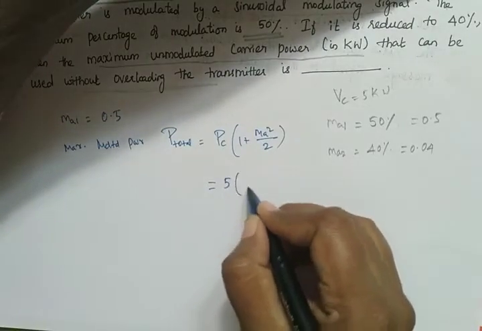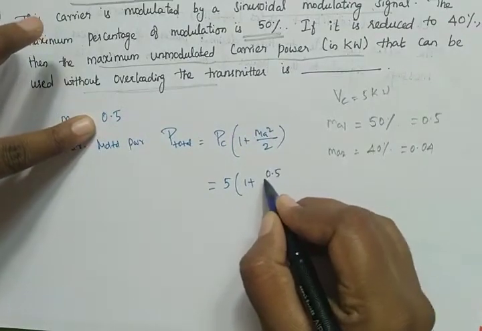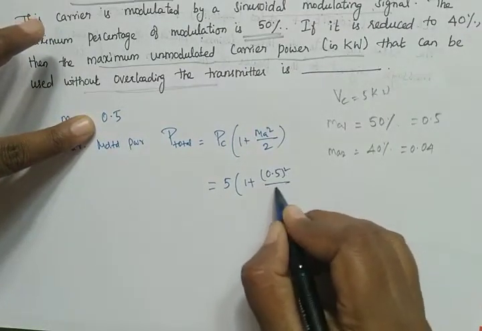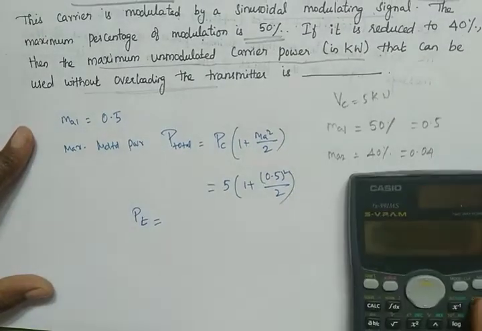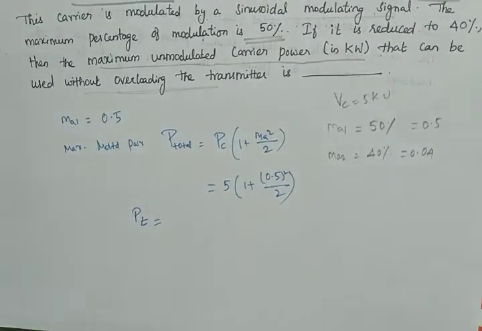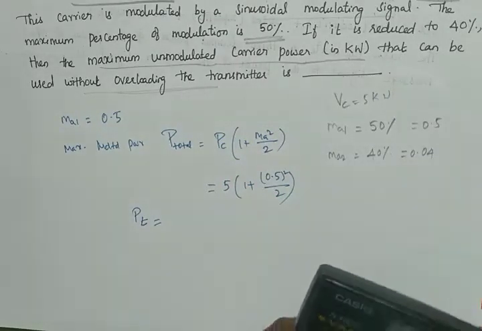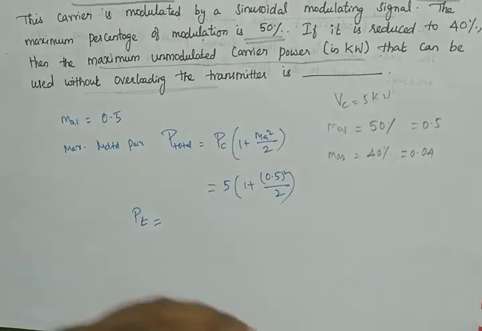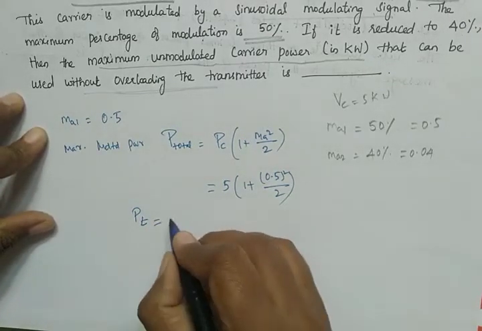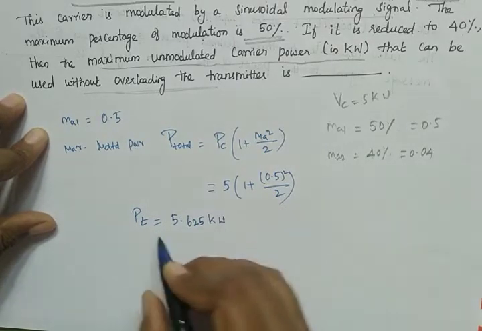So, 5 into 1 plus 0.5 the whole square divided by 2. Therefore, we will get Pt is equal to 5.625 kilowatts. So, this is our total power.